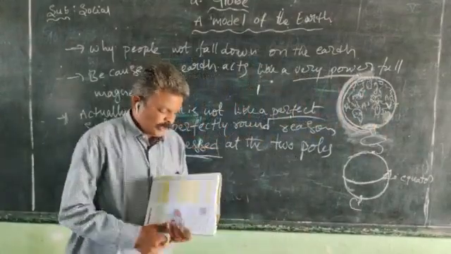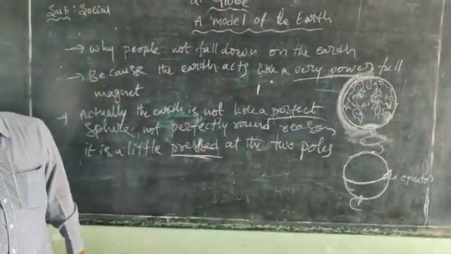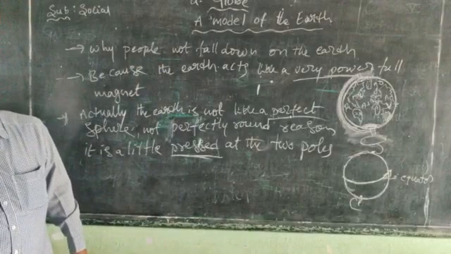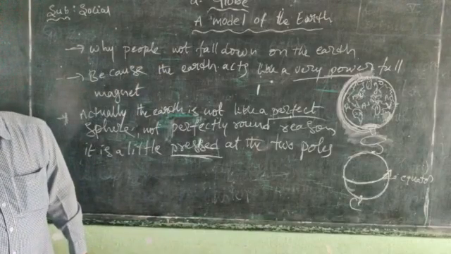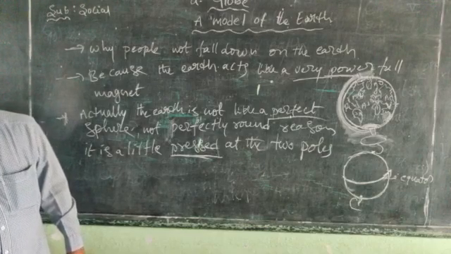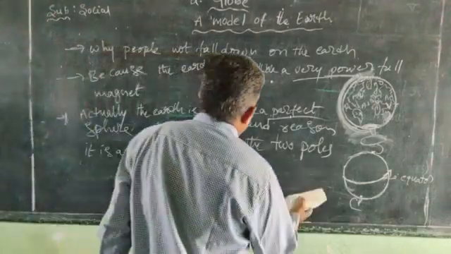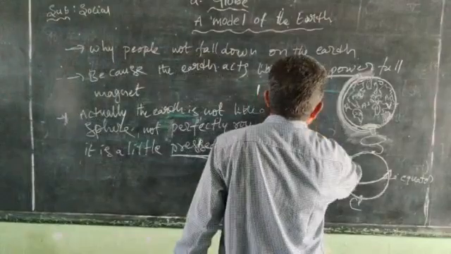Understand? So the interesting thing about the shape of the earth is that if we keep traveling from one point in one direction, we come back to the same point without turning back.